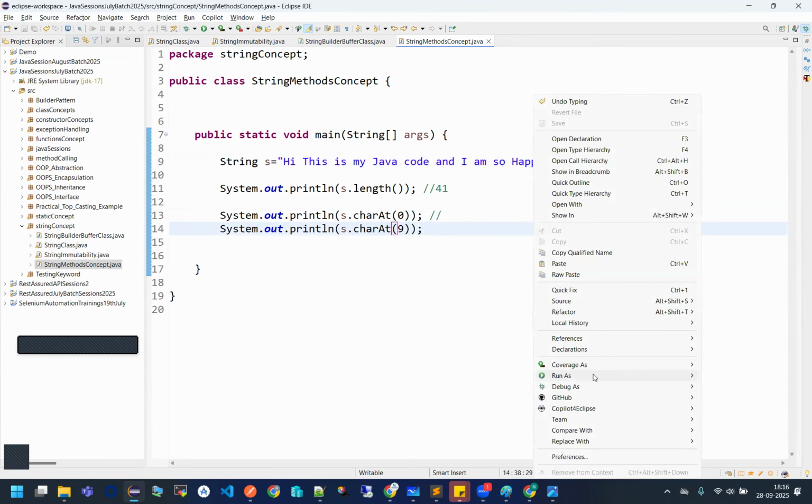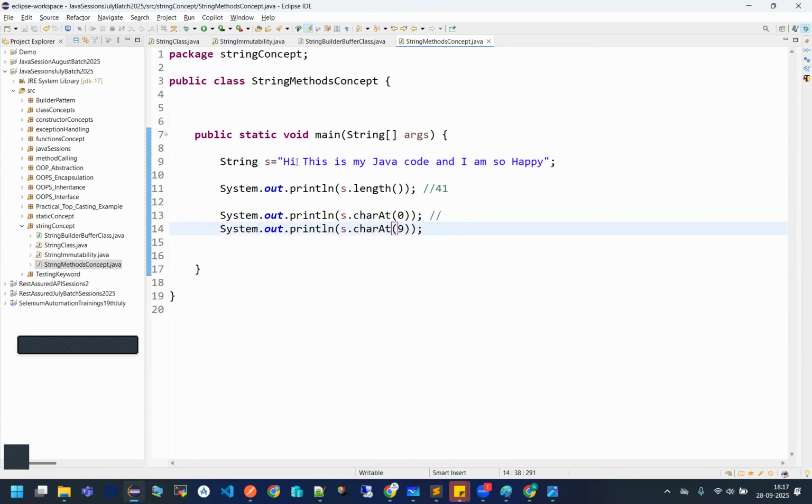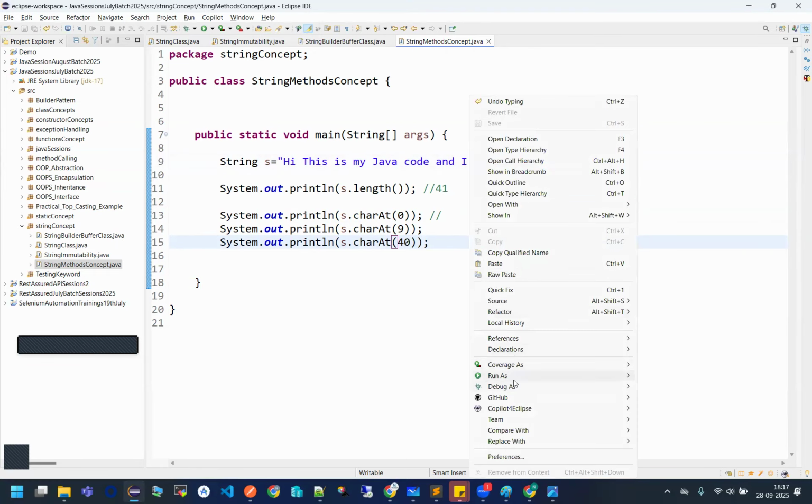See guys, it is giving me S. You can check it out. See, 0, 1, 2, 3, 4, 5, 6, 7, 8, 9. 9 is giving me what? S. And if you really want to check what is there at the 40th index, see, it will be giving S, Y.